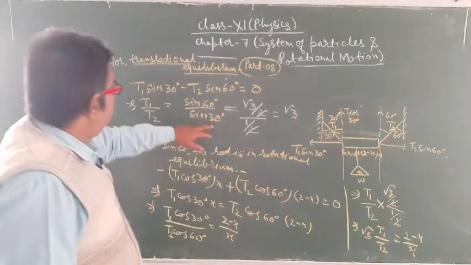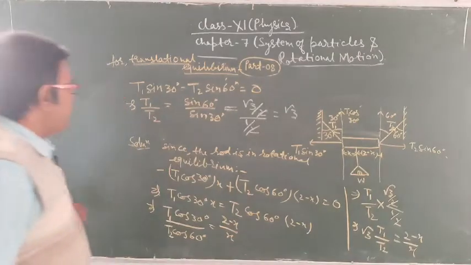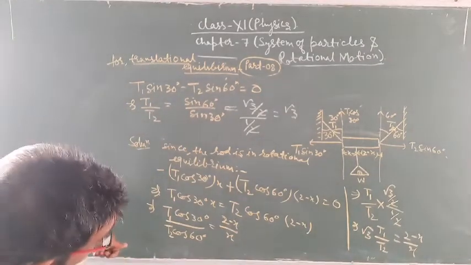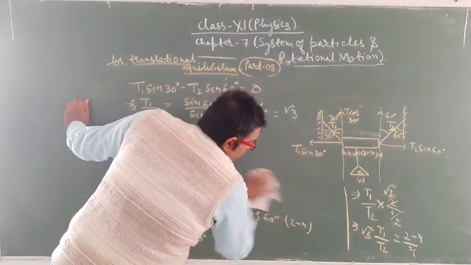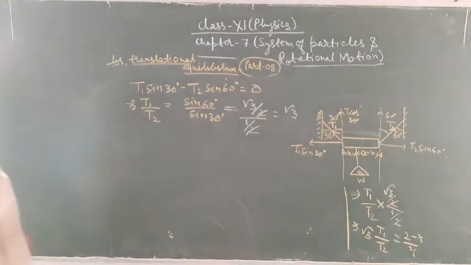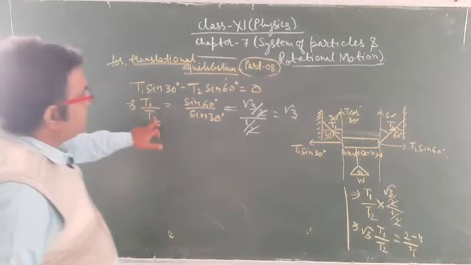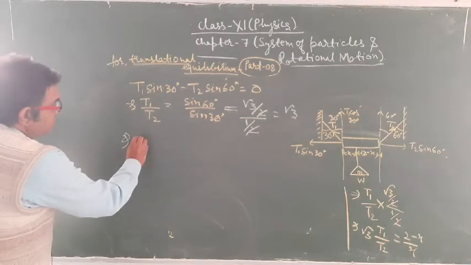So here we get the ratio T1 upon T2 is equal to under root 3.